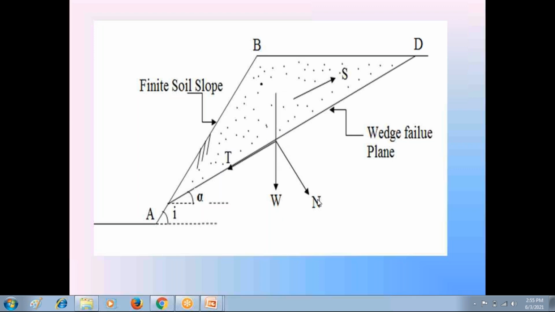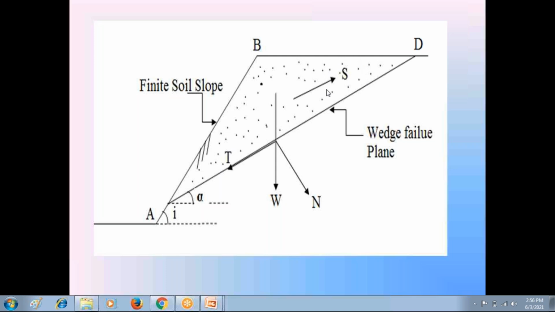Normal component N, W cos alpha; tangential component T, W sin alpha. From the graph sheet, you know this angle alpha, you know this weight W. So you know the value of N, W cos alpha, and you know the value of T, W sin alpha. This T is the shear force causing the failure. So you know this shear force causing the failure in the graph sheet.